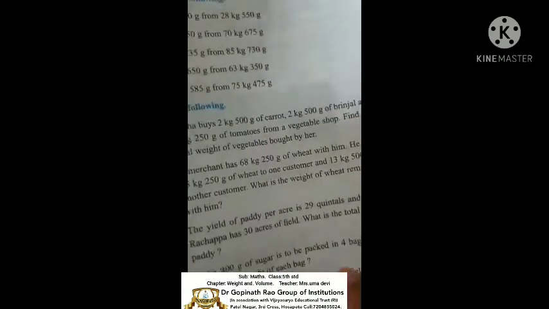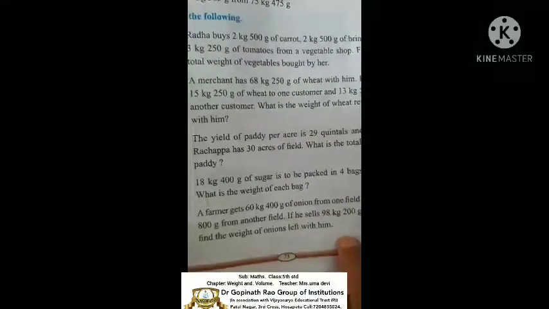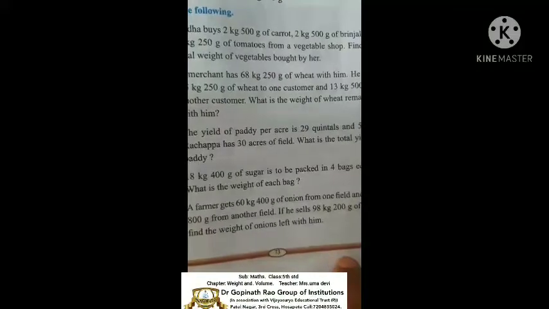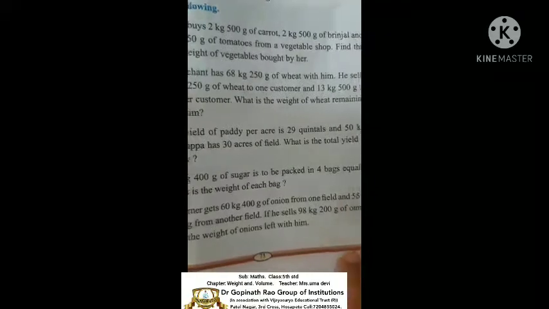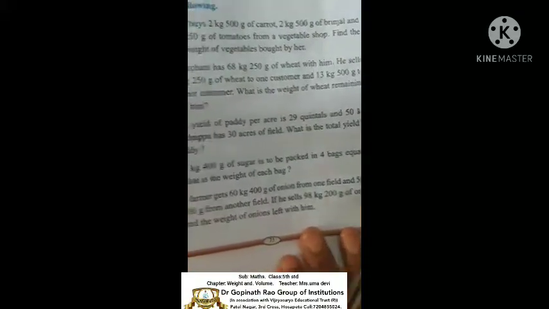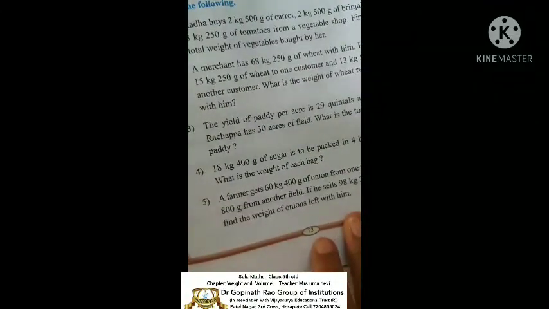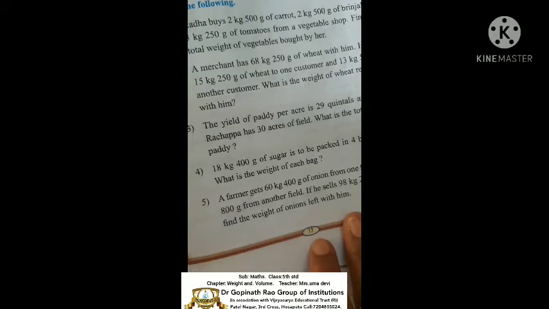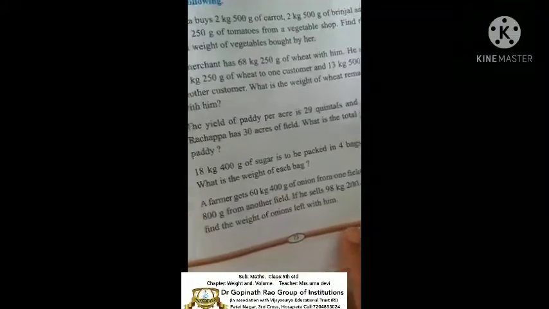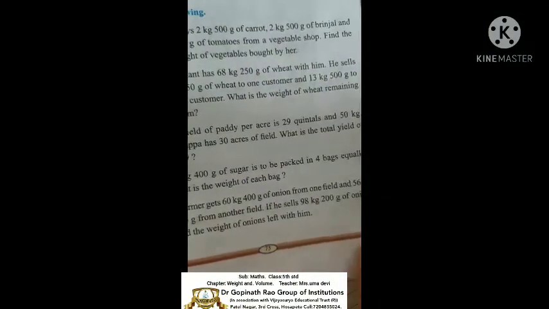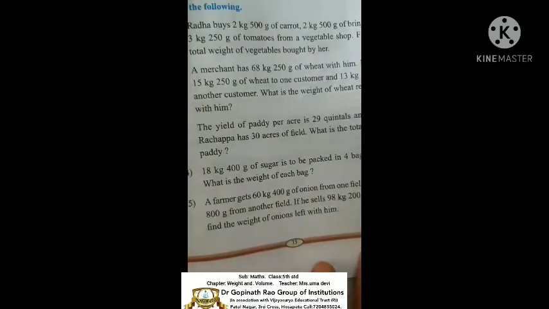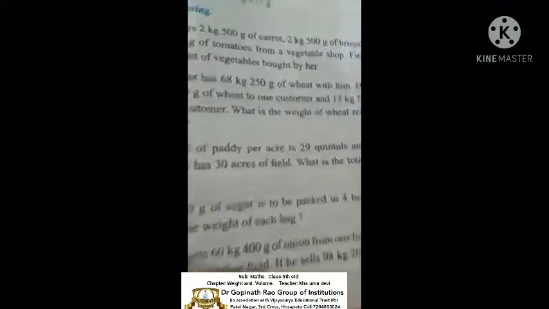Next, the fourth one. 18 kgs 400 grams of sugar is to be packed in 4 bags equally. What is the weight of each bag? Each bag means 1 bag.